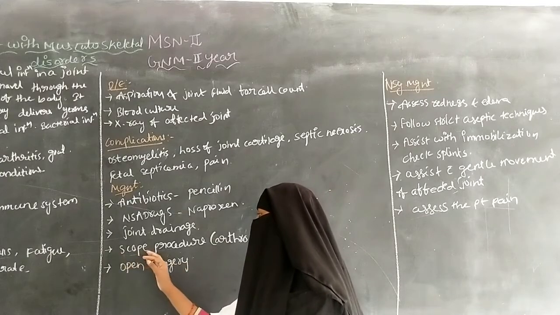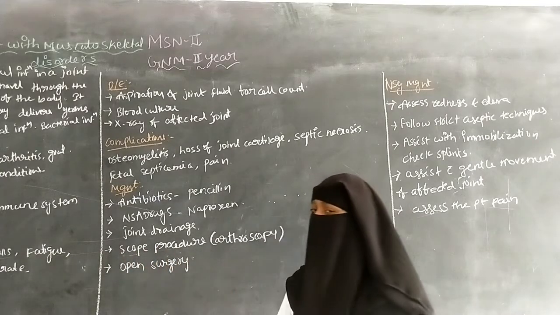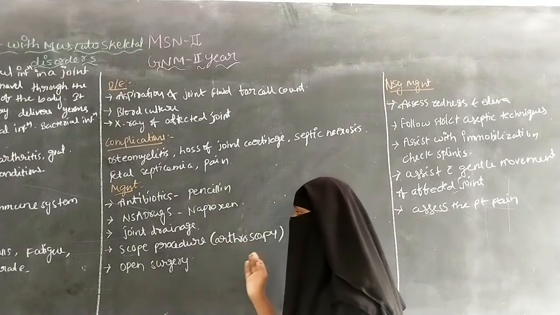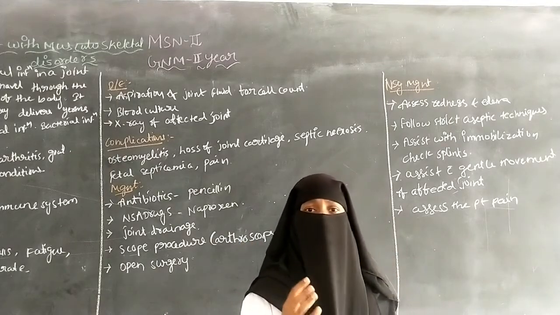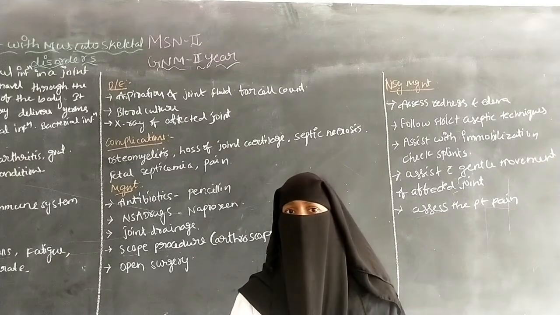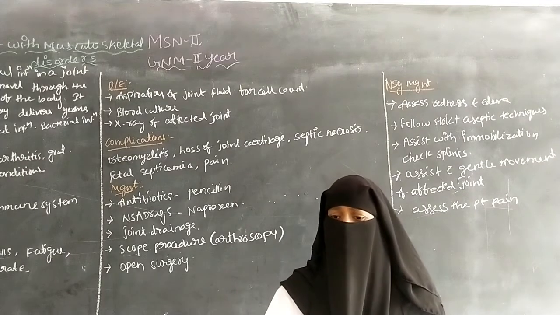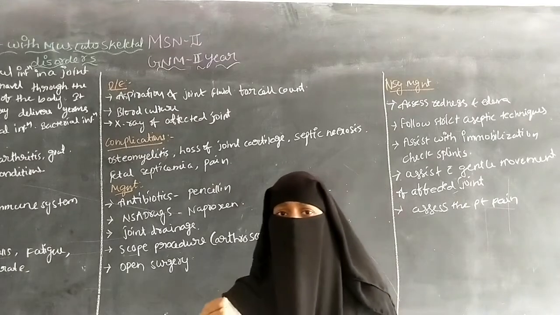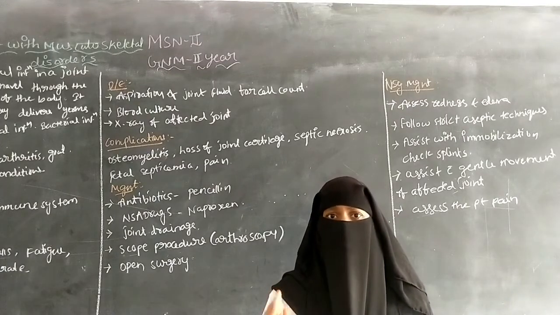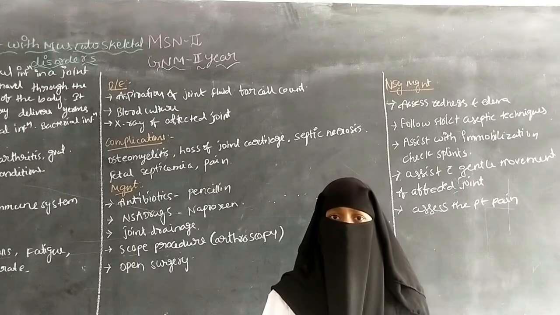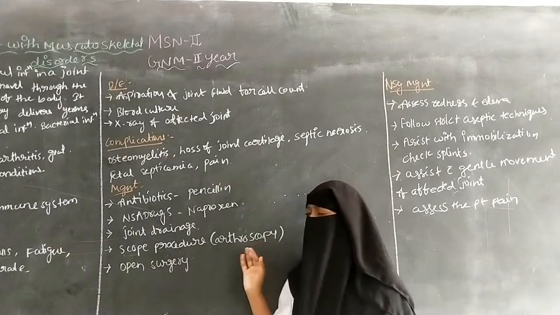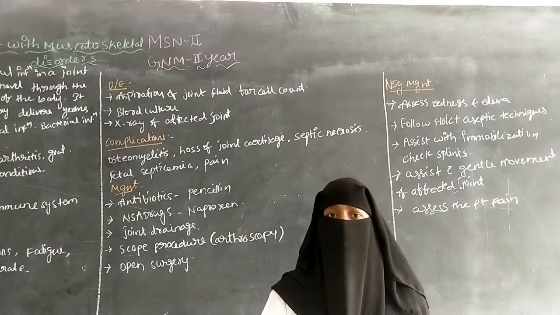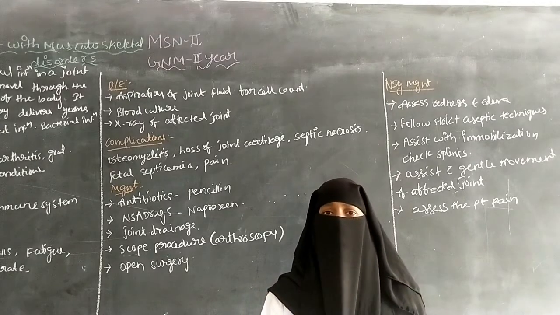Next one is the scope procedure. In this procedure, arthroscopy is used. Arthroscopy means a scope is introduced into the joints. The scope is introduced into the joints by an incision. By making a small incision into the joints, the arthroscope can be introduced into the joints.